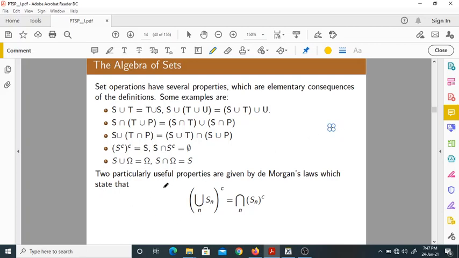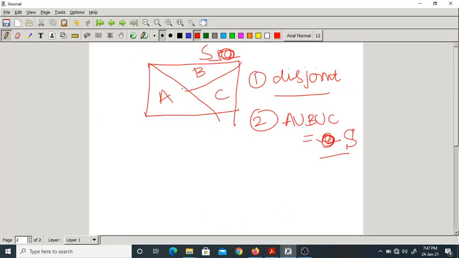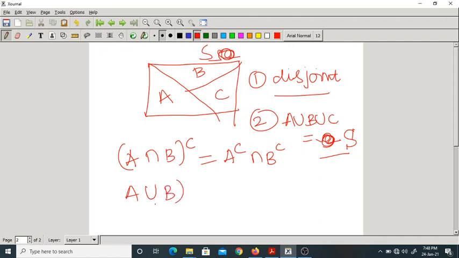So we have something called De Morgan's law. You might be knowing this De Morgan's law already. Suppose I write something like this: what is A intersection B whole complement? What do you write here? That is A complement union B complement. Correct? Suppose I do the reverse, which means A union B whole complement. If I write so, what do you mean by this? A complement.